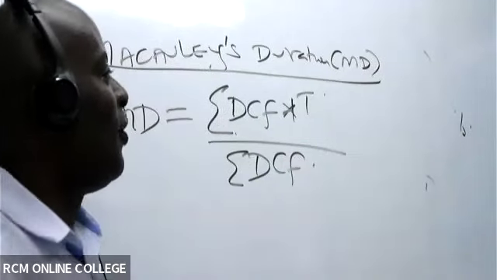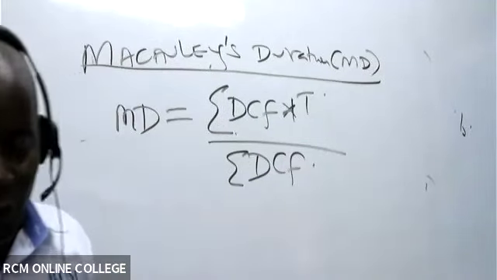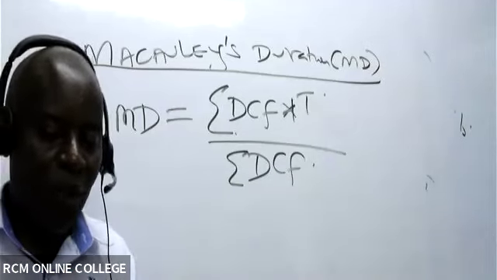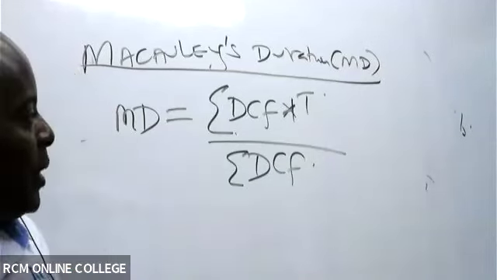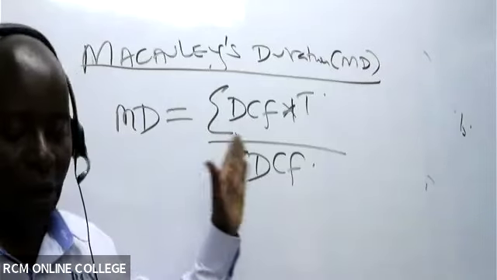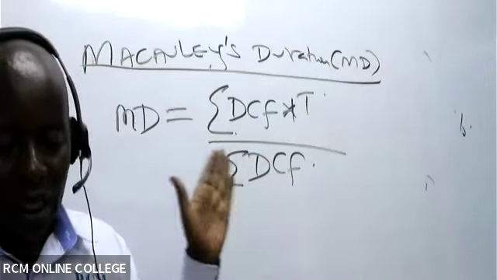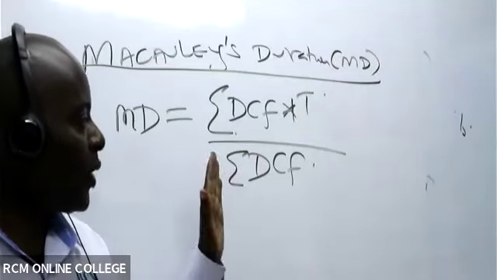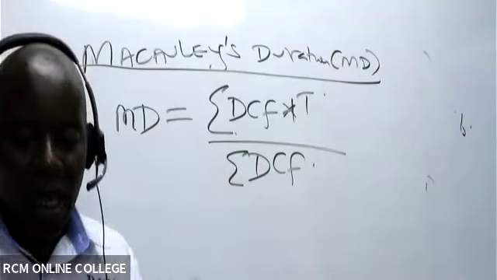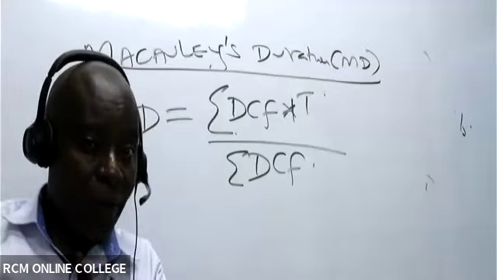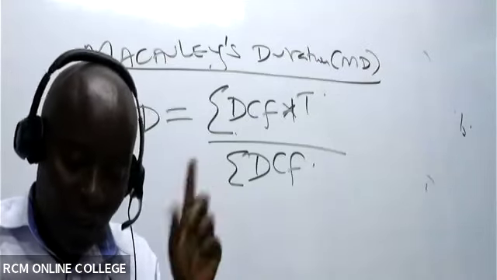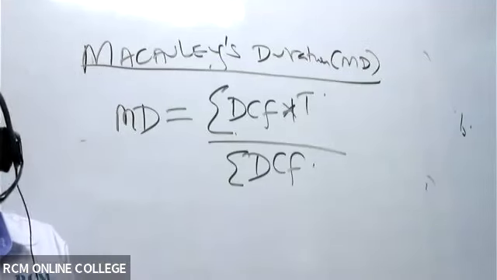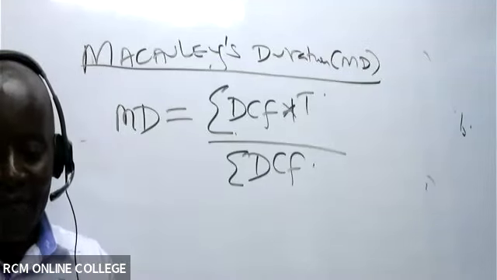It's a simple formula. Very simple formula. Anytime they want me to give them the Macaulay's duration, I will take a summation of discounted cash flows times time, divide this by the summation of discounted cash flows. I'm not asking whether you have understood, but have you written the formula? Yeah, Mr. MD, the big man, the formula.